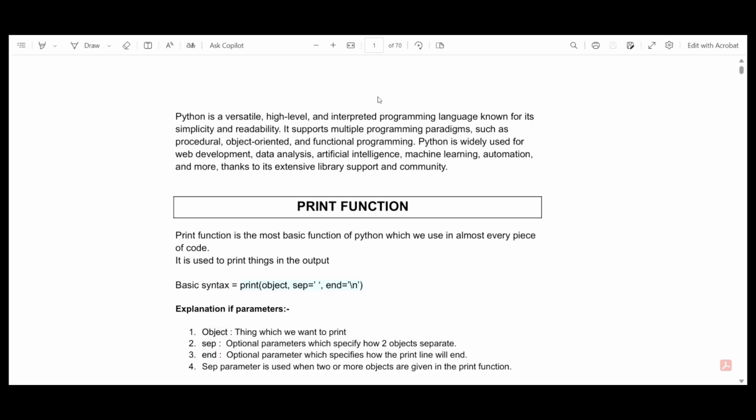It basically means that Python is one of the easiest programming languages that a person can learn, and still it is the most used programming language across the world. It is used in multiple fields like web development, data analysis, AI, and many more.